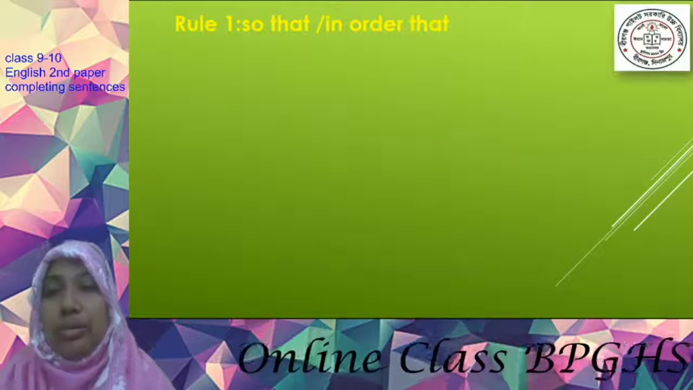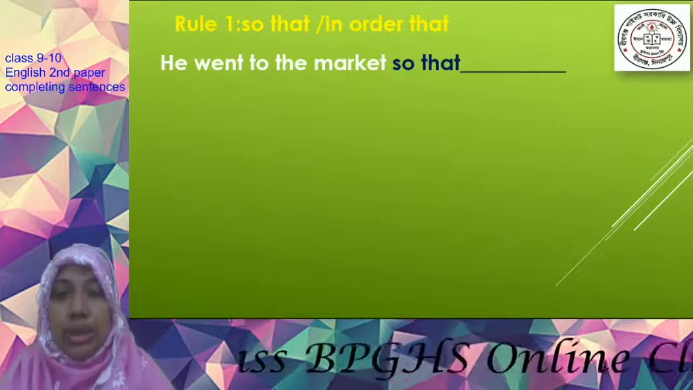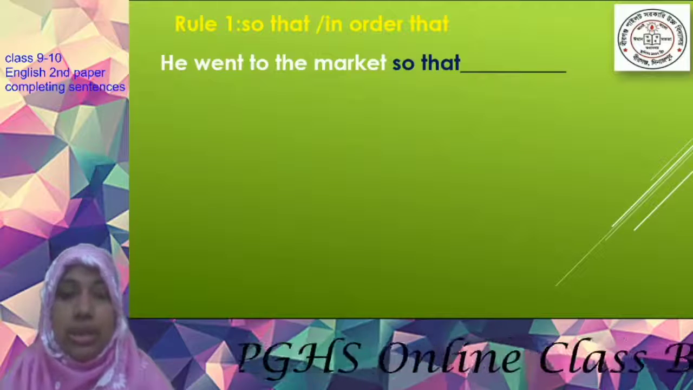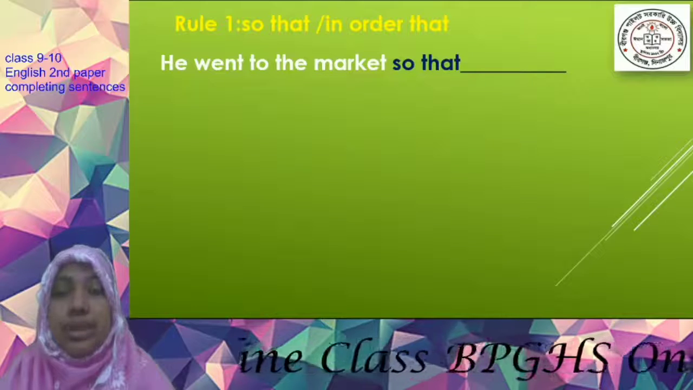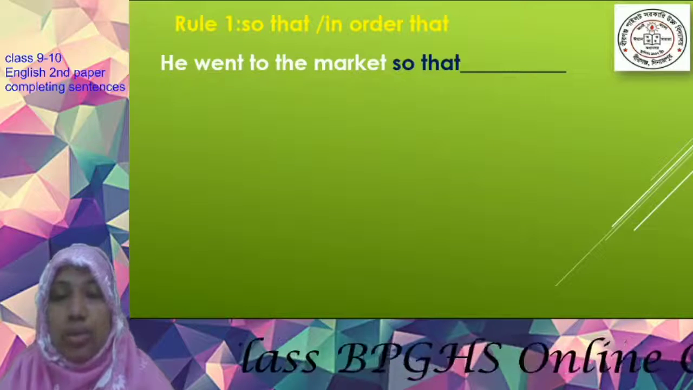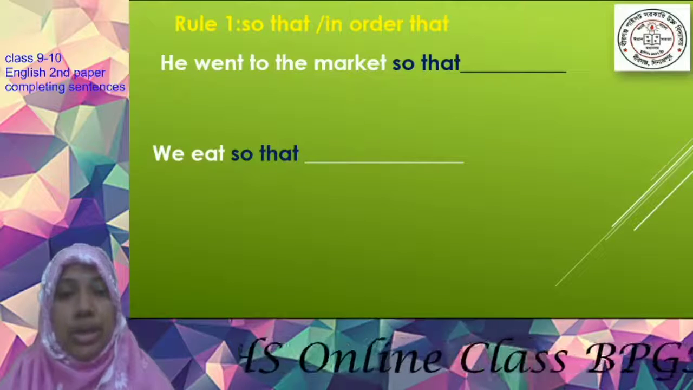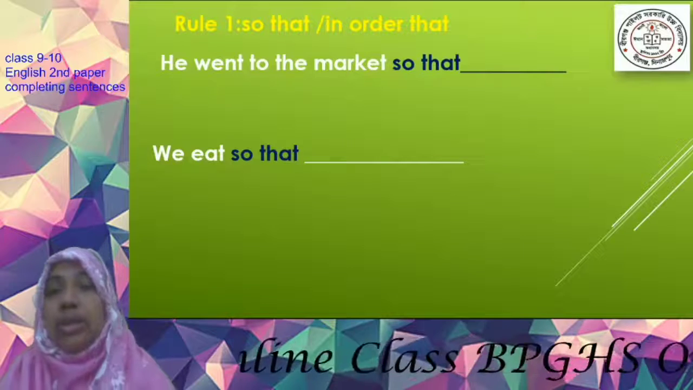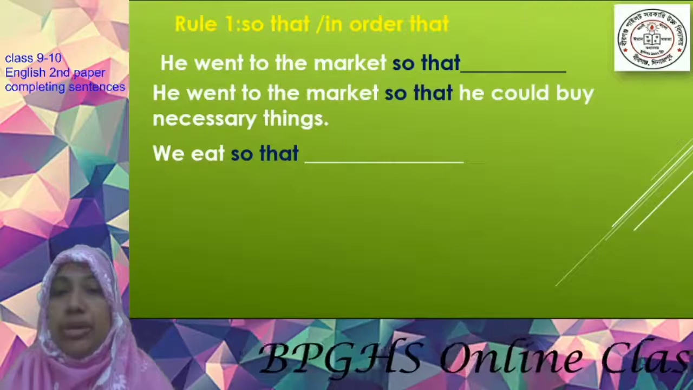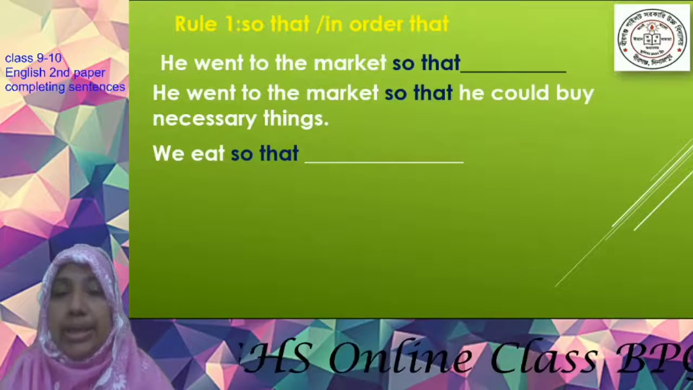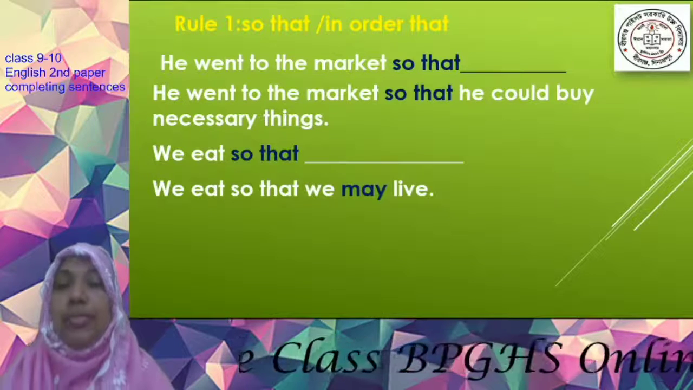Rule number 1. So that, in order that. You know, generally so that or in order that is used in complex sentences. If you get this subordinating conjunction, then how will you complete the sentence? Look at the sentences. He went to the market so that. We eat so that. Now, if we want to complete it, we can write: He went to the market so that he could buy necessary things. We eat so that we may live.